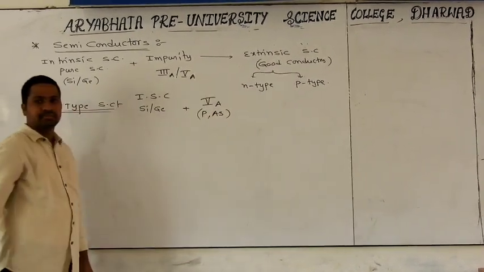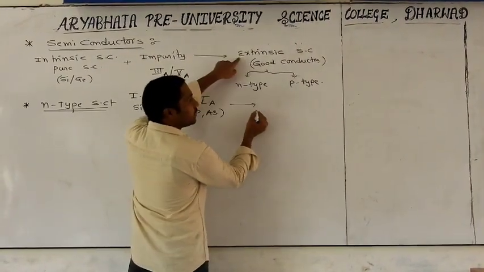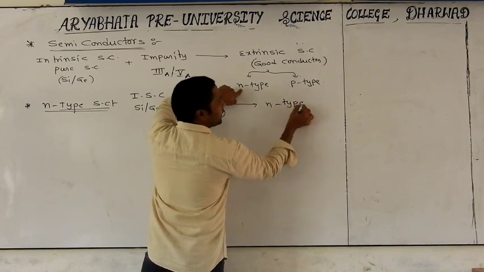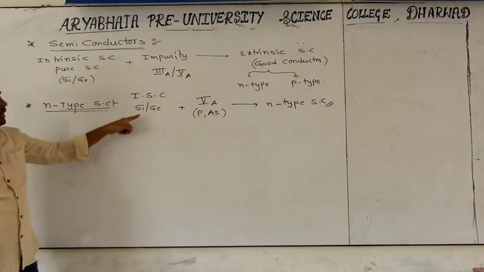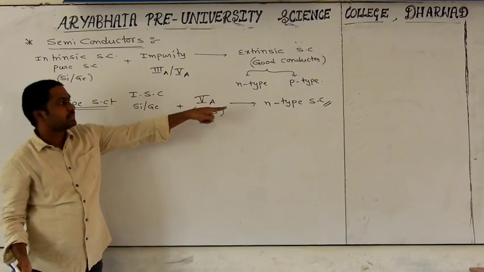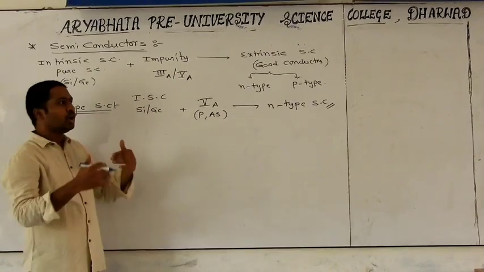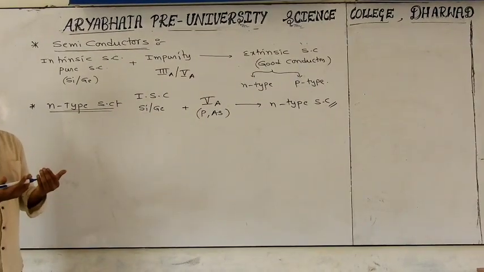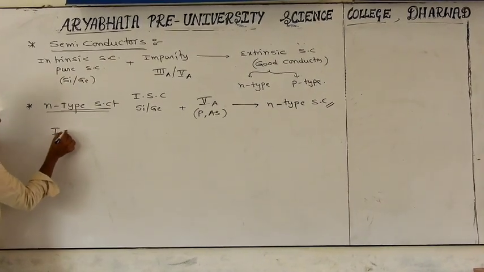After adding, what do we get? We get an extrinsic semiconductor. Which type of semiconductor is it? We get an N-type semiconductor. To the pure semiconductor, after adding a 5A group element, we get an extrinsic semiconductor, especially called an N-type semiconductor. How does it become a very good conductor? We will see. First of all, we have to see the intrinsic semiconductor.